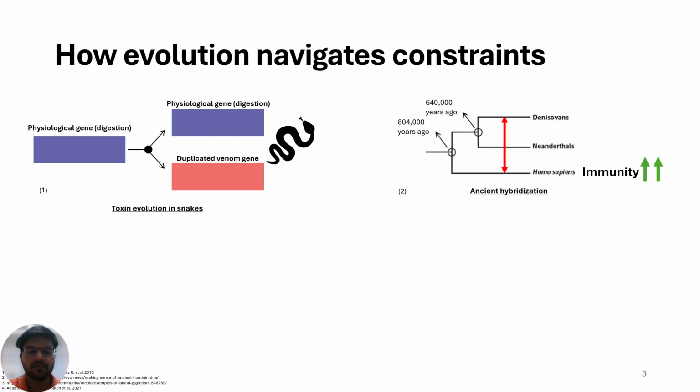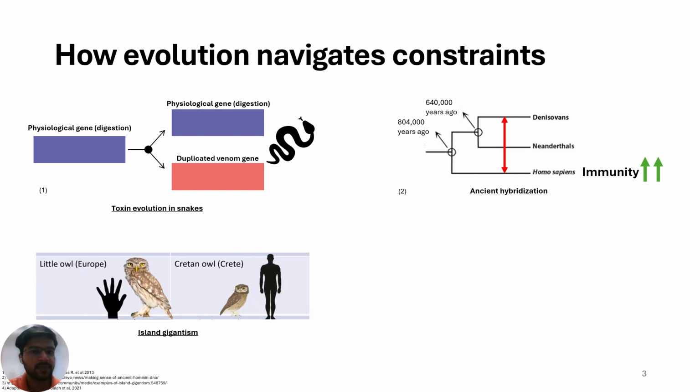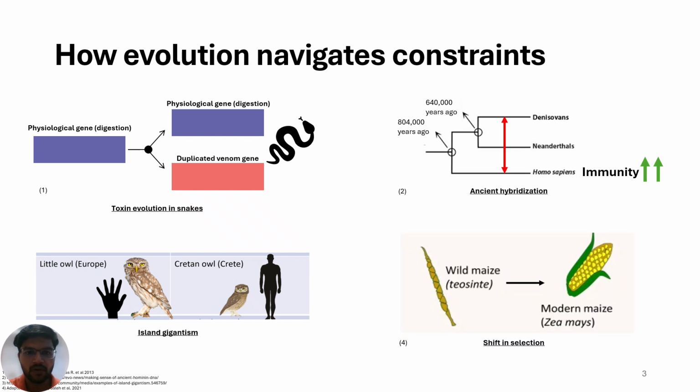Another one can be ancient hybridization, where mating between two different species can enrich genetic variants, expanding the trait diversity, as seen in certain immune traits in modern humans. Constraints can also be relaxed ecologically, as seen through island gigantism, where reduced competition with other species has allowed an increase in body size. Also, a change in selection pressure, like during anthropogenic domestication of certain crops, can produce novel phenotypes.